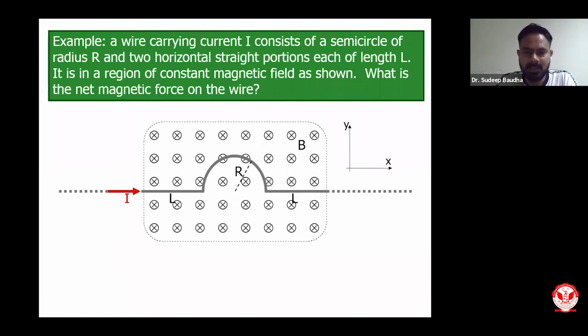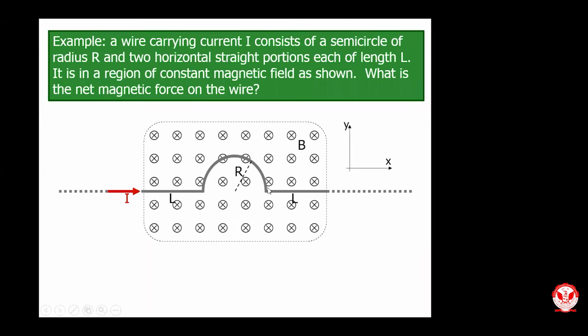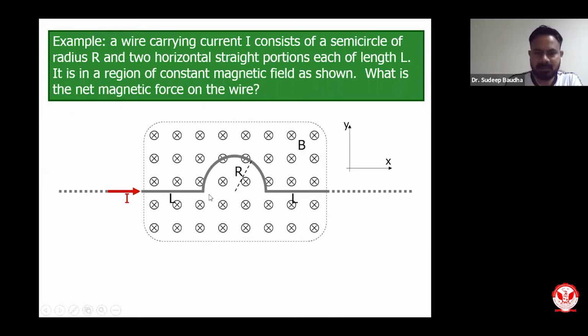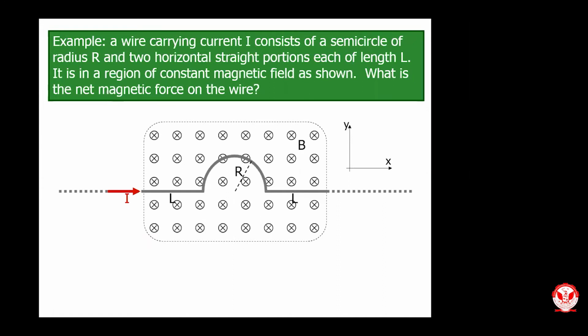That is one way. Another way is you can discretize the entire geometry into small segments. For example, the first segment you can take for this length, the second segment you can take for this length, and the third segment you can consider for this curved area, that is the half circle. So I can discretize this geometry into 3 parts. I can find the force on each part, and then I sum up all forces and you will get the net amount of force on this particular wire. So let us solve it step by step so that you can understand what considerations we have to make.